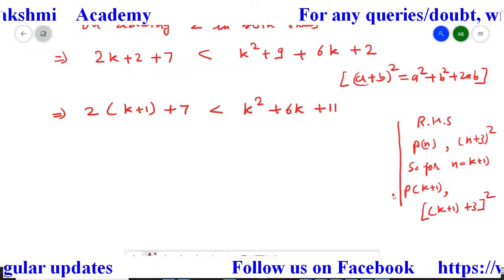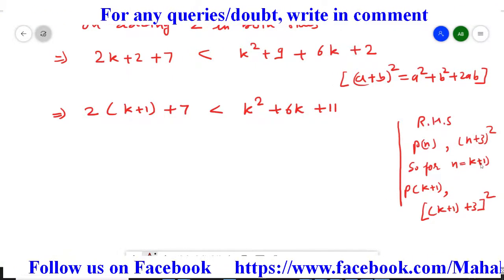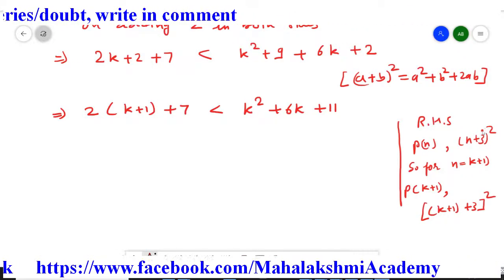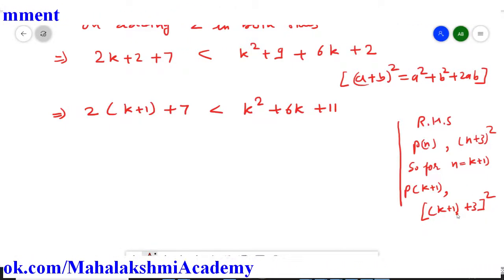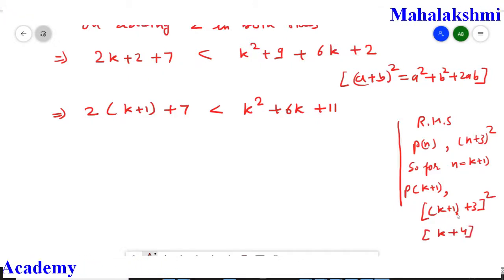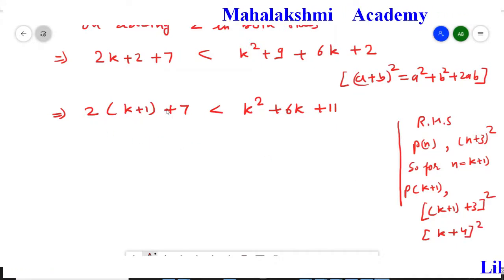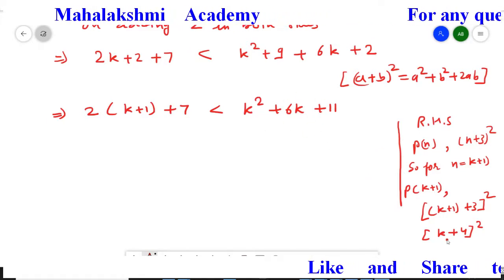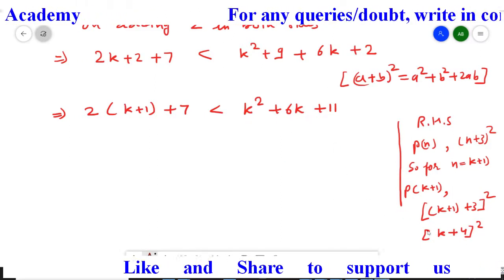Just see what I have done here. Instead of n we are replacing it by k plus 1. So here instead of n we write k plus 1, then plus 3, and this whole square is there, so that is a big bracket whole square. Now when we simplify it, we are going to get, when we open the bracket, 3 and 1 will get added and we will get here (k plus 4) whole square. So the conclusion is, the left side is already arranged in the form of P(k plus 1), but in the right side we need it in the form of (k plus 4) whole square. So we have to bring it in the form of (k plus 4) whole square.